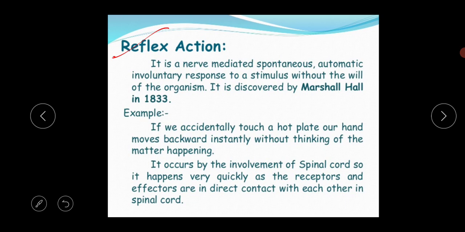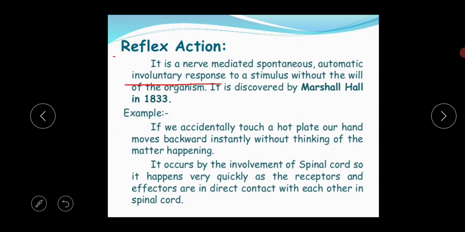I think all of you understood that this is related with the nervous system. It's a nerve-mediated spontaneous, automatic, involuntary response. So what is the basic meaning of the involuntary response?